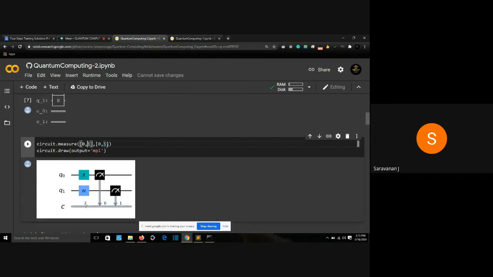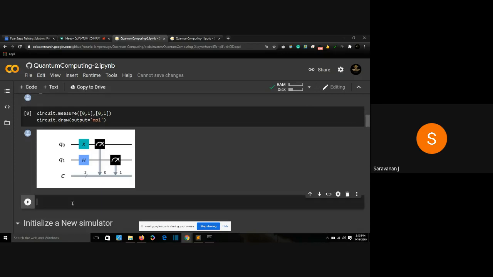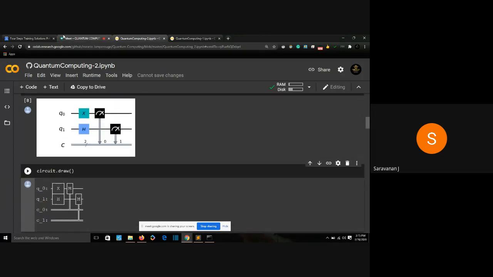Then I'm saying circuit.draw output equals matplotlib. So now it means I'll draw a normal output too. I'll just say circuit.draw, to get a better understanding. All right. So here, the 0th qubit is measured by the 0th classical bit. M is right next to the 0th qubit and it's connected to the 0th classical bit. So the 0th qubit is measured by the 0th classical bit and my first qubit is being measured by the first classical bit. Great. Are we clear?